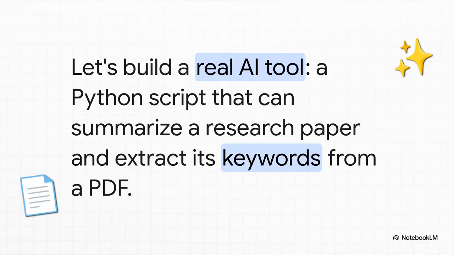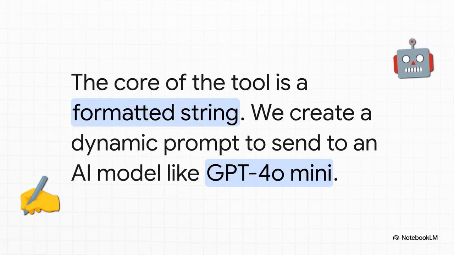So, what are we building? Something simple, but super powerful. We're going to write a Python script that can grab a research paper, a PDF, and then use AI to automatically create a summary and pull out all the main keywords. Pretty cool, right? So how does it all work?